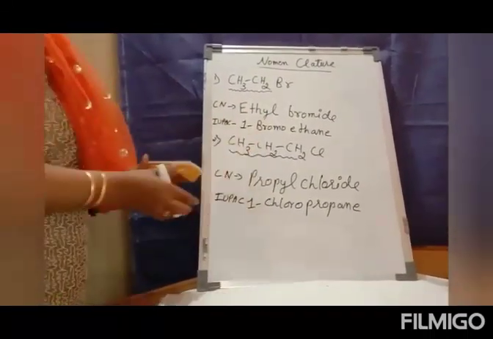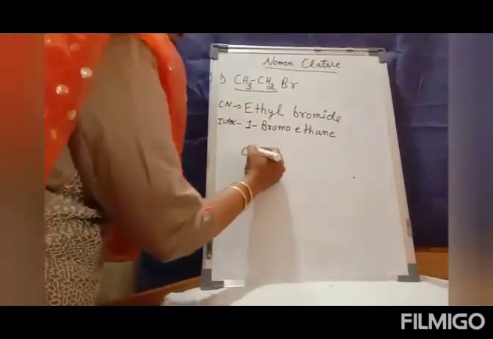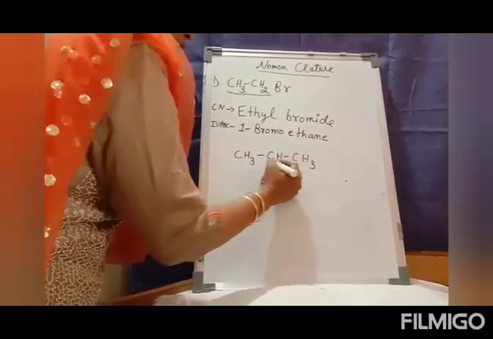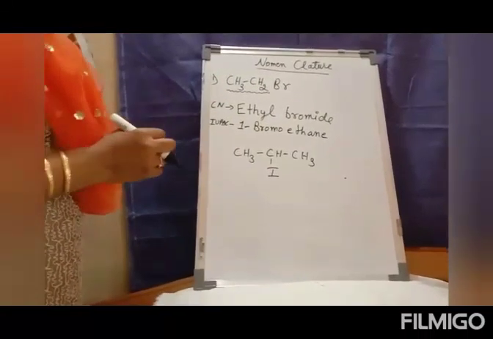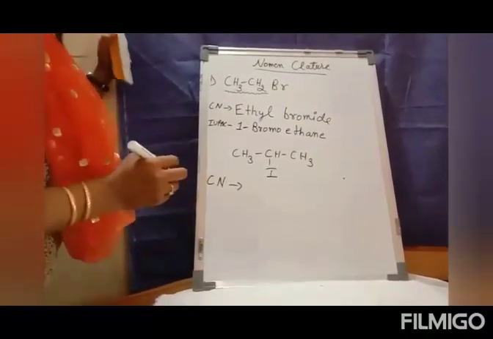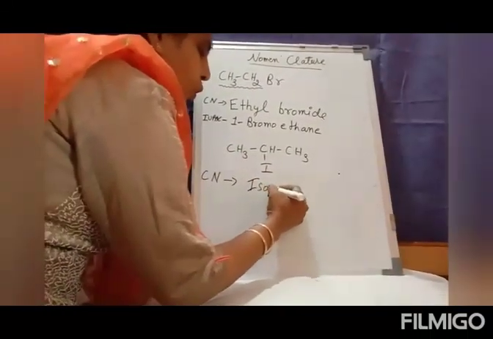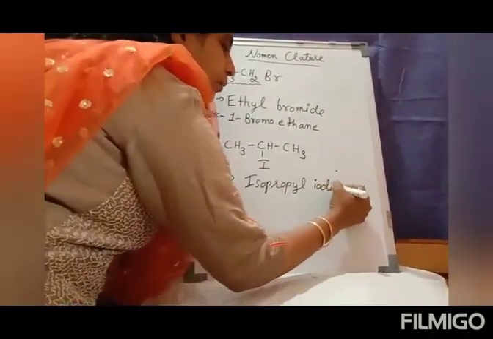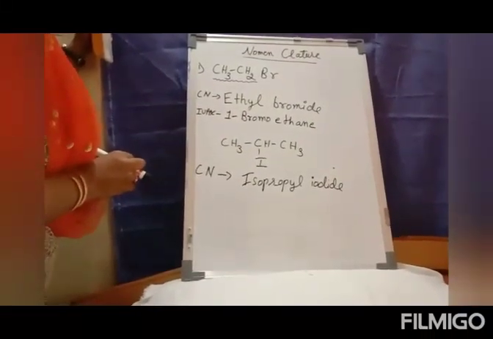Fine. The same example, if I twist it a bit, as CH3CHCH3, and let me take now the iodine group. The common name for this: in common name, this particular branching is the iso group. So the name of this compound is isopropyl iodide, because it is attached with the iso group of the propane.